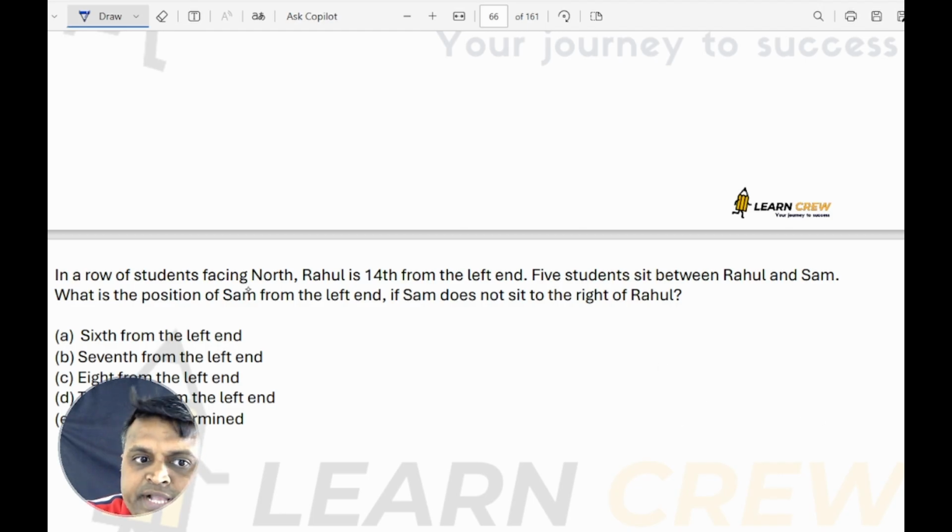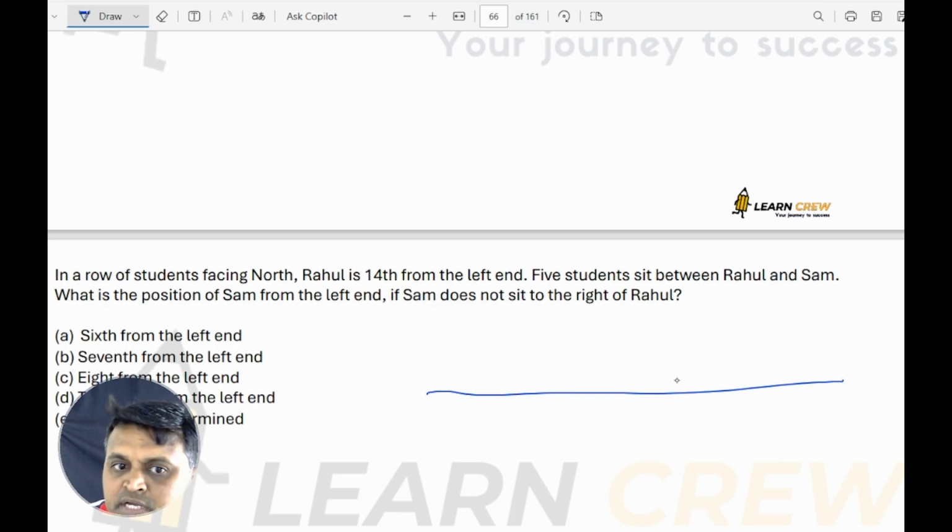In a row of students facing north, Rahul is 14th from the left hand. 5 students sit in between Rahul and Sam.